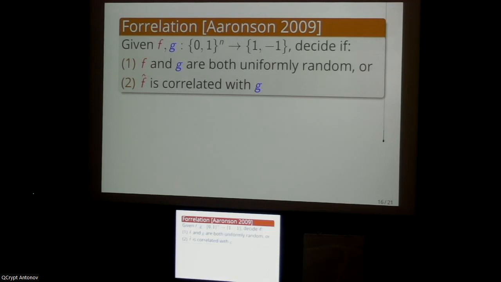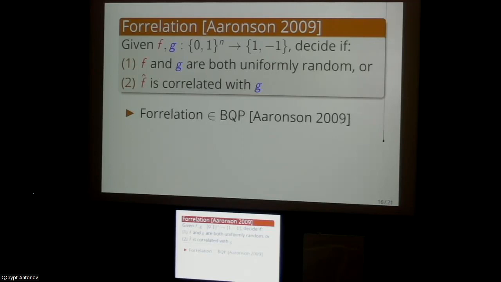You're given a pair of Boolean functions, f and g, n-bit Boolean functions as a black box. And you must decide whether f and g are both uniformly random Boolean functions, or whether the Boolean Fourier transform of f is non-negligibly correlated with g. And in the paper in which this problem was introduced, Aaronson observed that this problem admits an efficient quantum algorithm. So in other words, the correlation problem is in BQP. And in fact, depending on how you define this problem, you can even solve it using just a single query to both f and g.